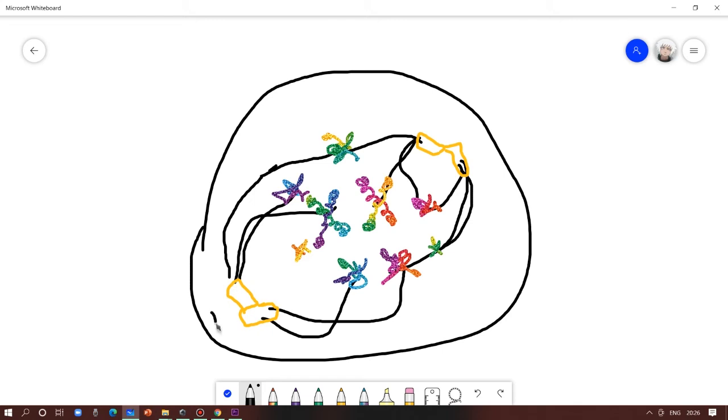So the centrosomes will also go to opposite poles. The two centrosomes will go to the opposite poles of the cell. So all these things happen in prometaphase.